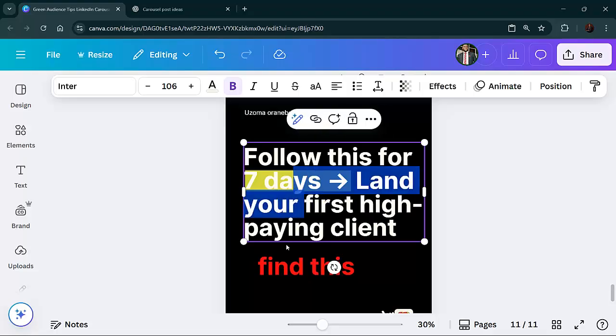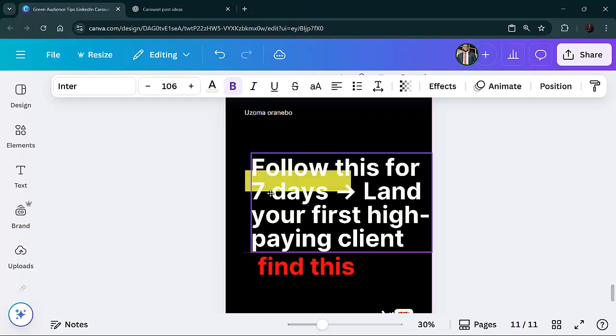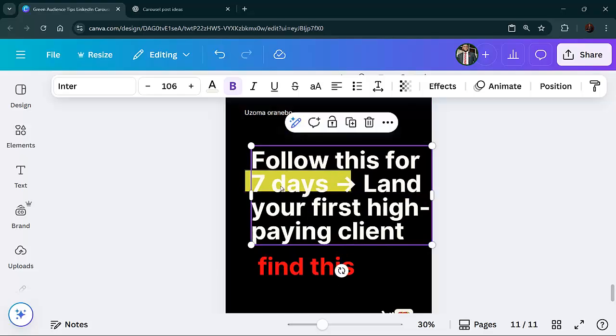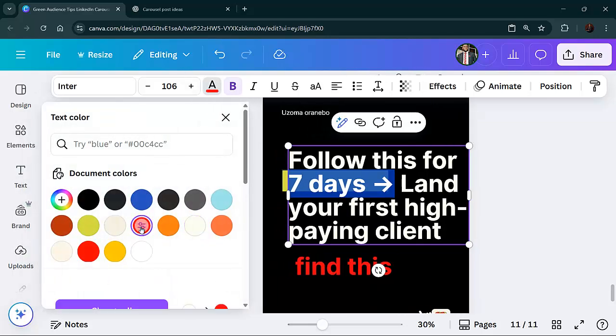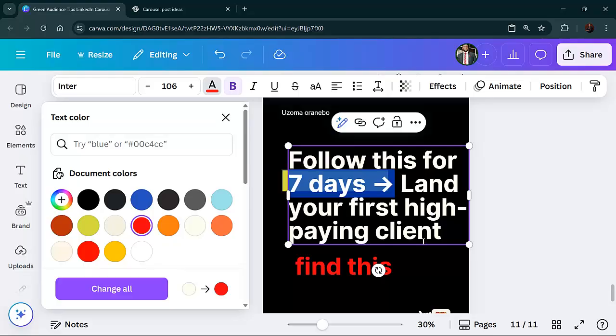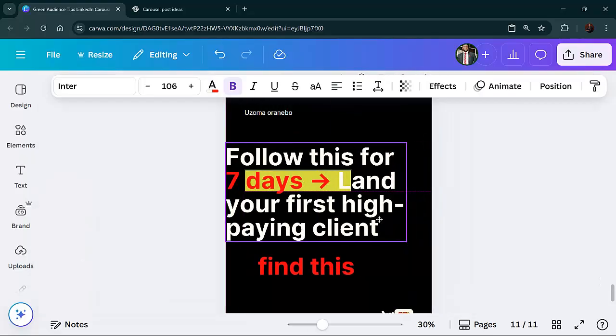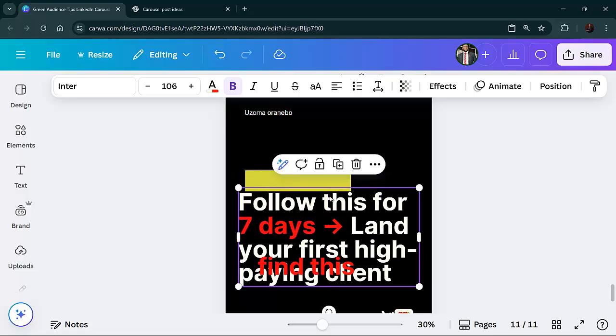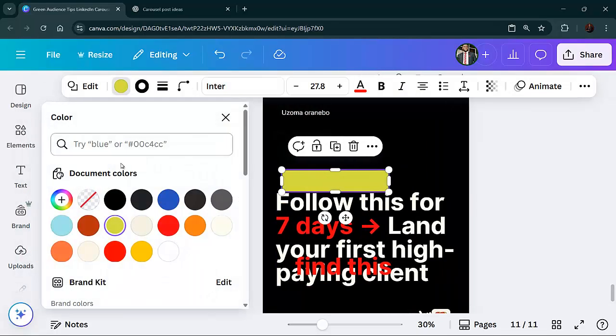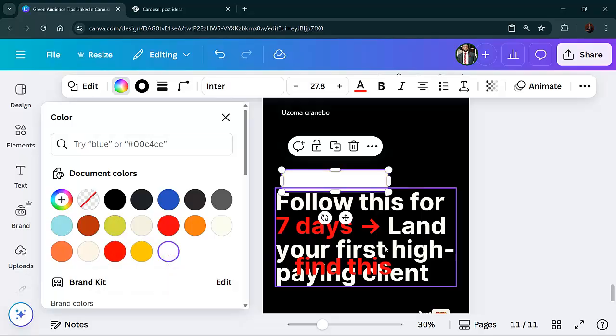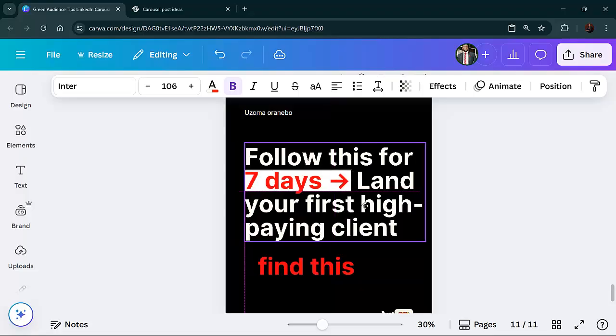So okay, we'll just copy this particular one, then we'll change the text to red. So we're going to find the color. Where's the color? Yeah, red. We're going to change it to red, and we are going to align it again. So I think this thing is supposed to be white now. So we'll change this back to white.